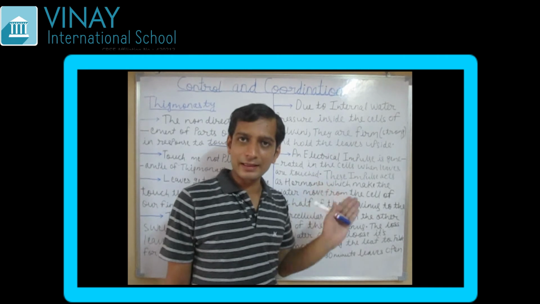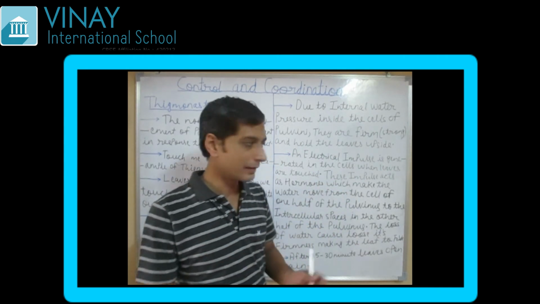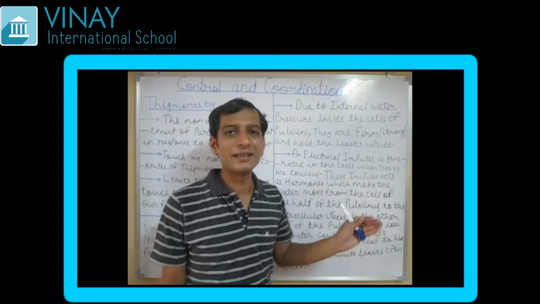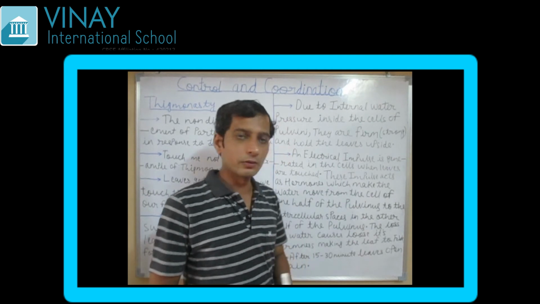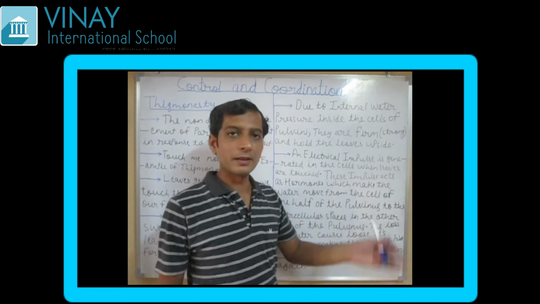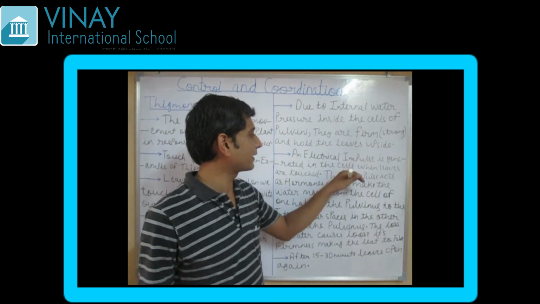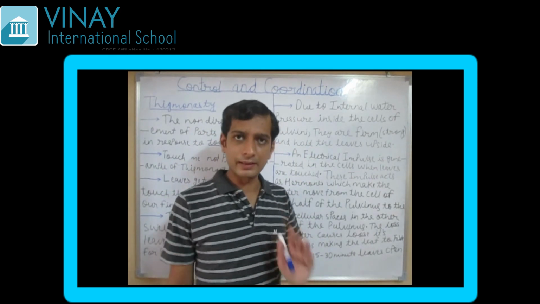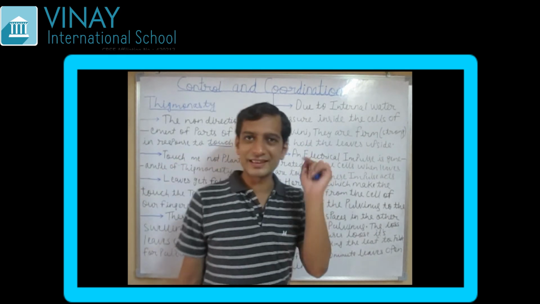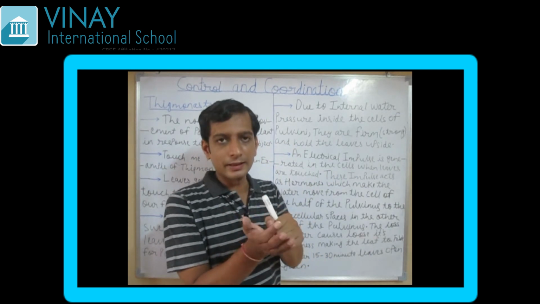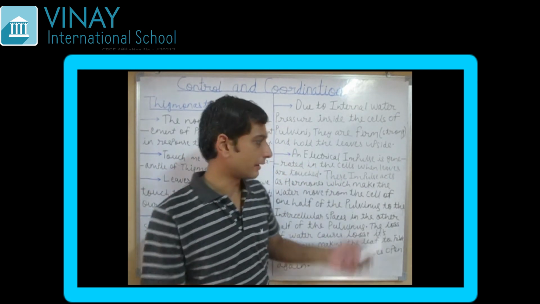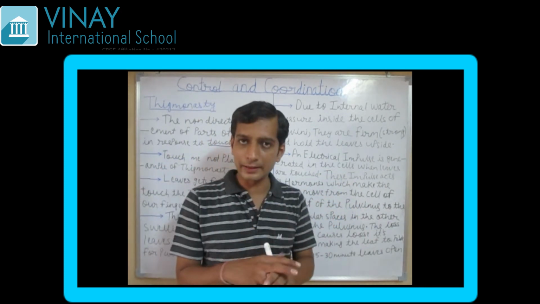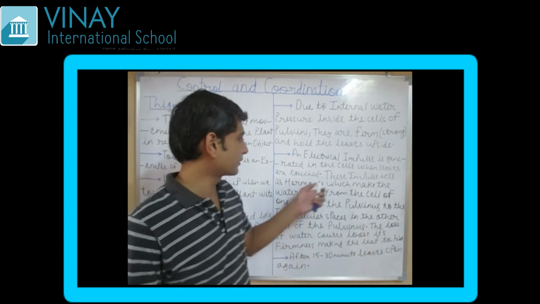What is happening here? When an electrical impulse is generated in the cells, this electrical impulse is acting like a hormone. You know how hormones are secreted. Similarly, this electrical impulse acts as a hormone. Remember this: when anyone touches the leaves, as soon as they touch them, an electrical impulse is generated. Due to this impulse, the leaves get folded. But how they get folded, I am explaining here.